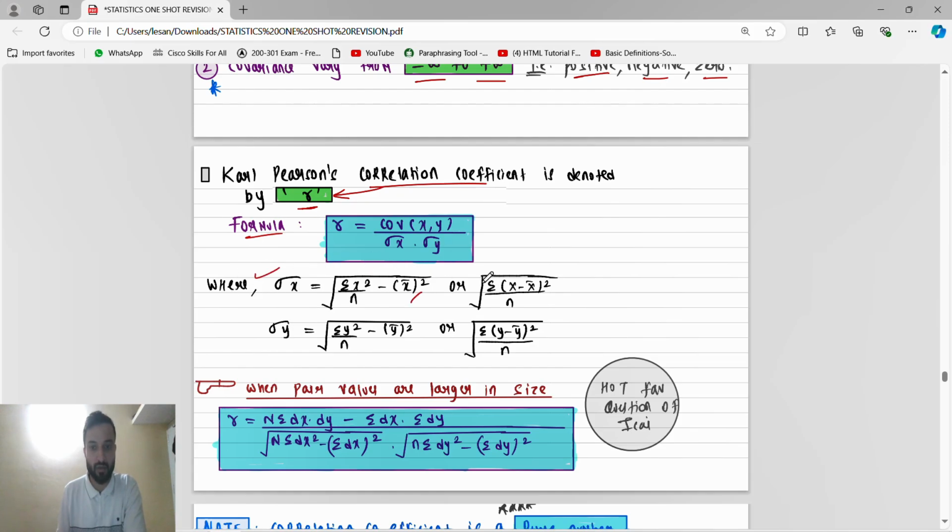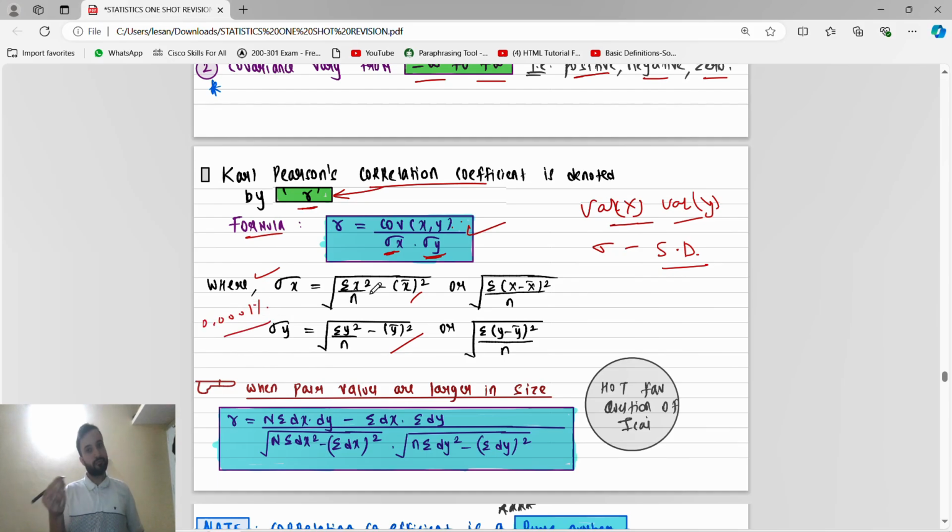This is the standard deviation formula. But remember, maximum of the time they will give the value of covariance and the values of standard deviation of x and y. Sometimes they will give the covariance and the variance of x and variance of y. From the variances we get the standard deviations, because sigma indicates the standard deviation. This is very rare, 0.00001% they will ask like this. Maximum time they will just give the values and you have to substitute.